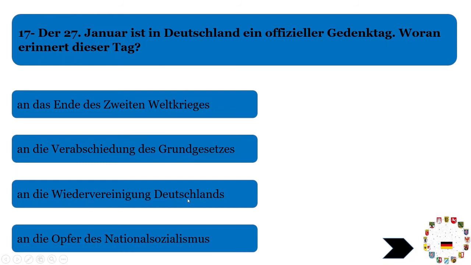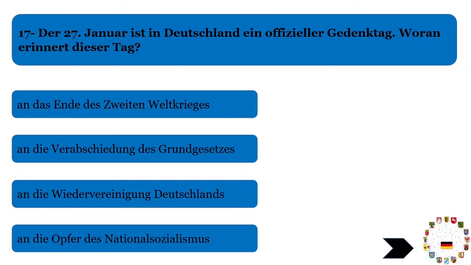And the Wiedervereinigung Deutschlands, like East and West Germany. Wiedervereinigung means to unite again, East and West Germany, known as Tag der Deutschen Einheit, but it is on 3rd October in Germany, not that day. And the Opfer des Nationalsozialismus. So Opfer means, maybe many of you, I will give an example like this.